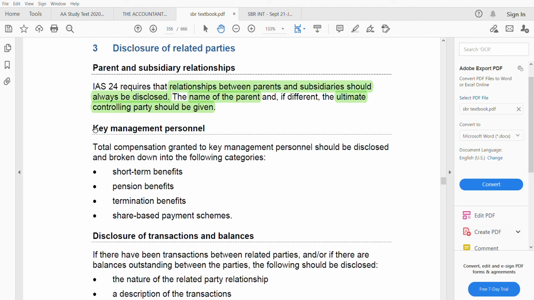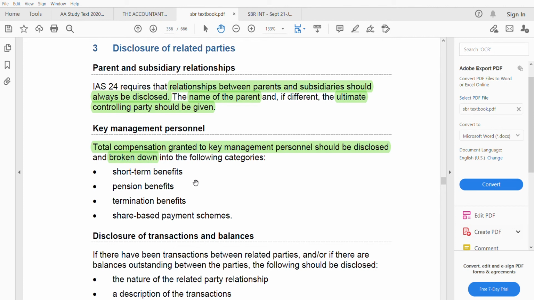Now let us go to the key management personnel, what they say about key management personnel. So for every item, the disclosure level is separate, it's different. Not everything is disclosed together. For example, the first one is on parent and subsidiary relationship. Now the second one is key management personnel. What do we need to disclose under this? The total compensation granted to the key management personnel should be disclosed and broken down into the following categories. You have to break down like this, not aggregate. They have given you the 4 categories.